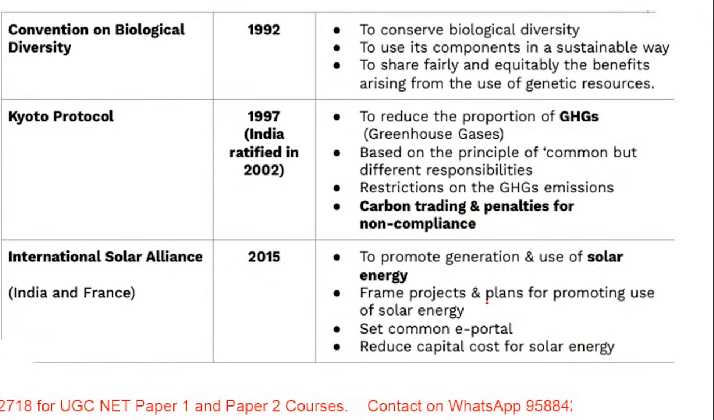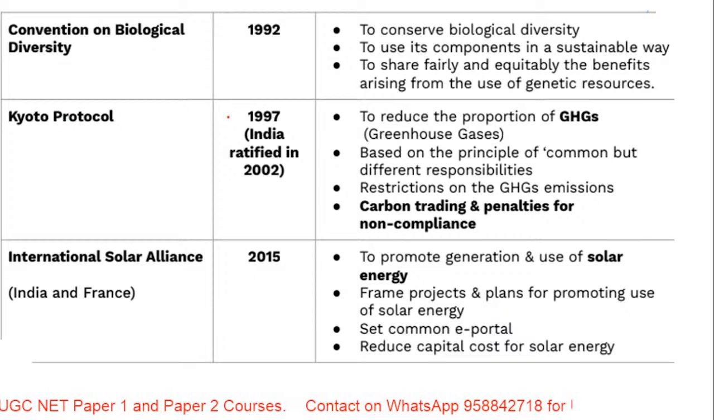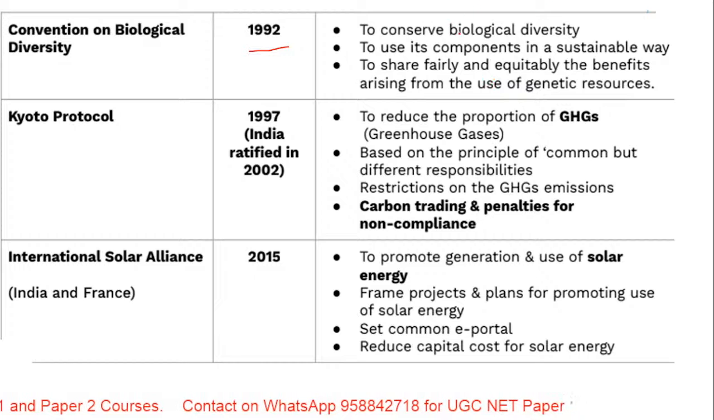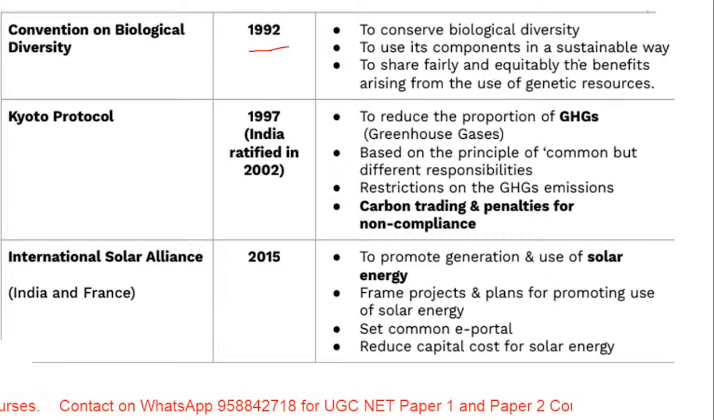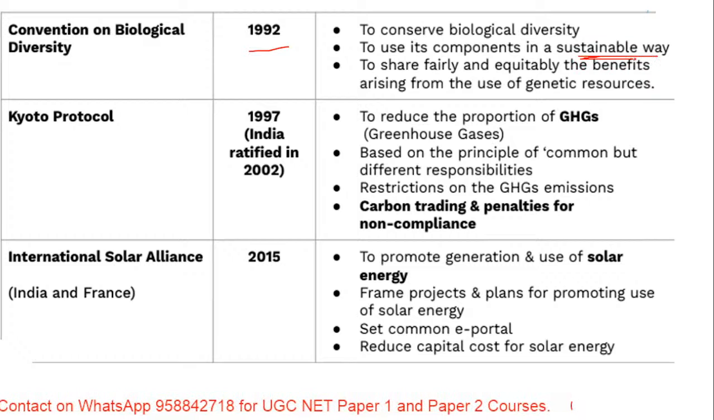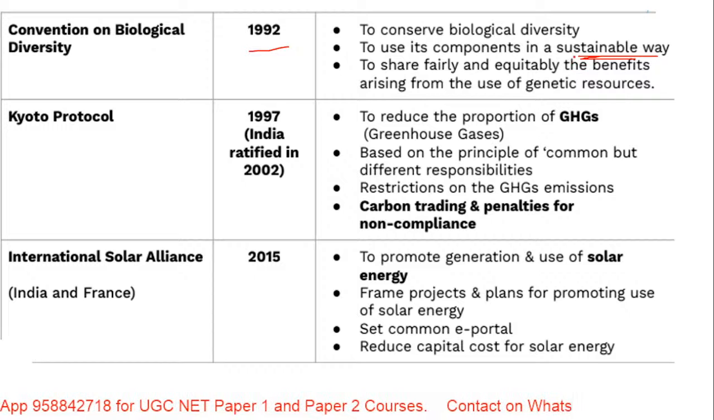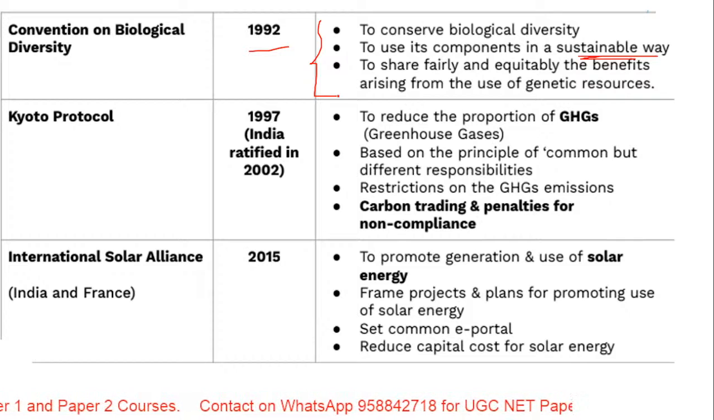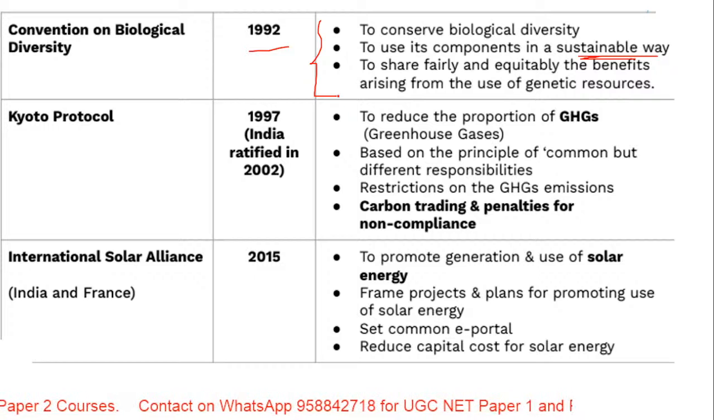Then Convention on Biological Diversity, which we did yesterday itself. 1992 is the year. To conserve biological diversity, components which are to be used in a sustainable way. I told you, keep in mind, when it comes to Convention on Biological Diversity, the key is sustainability. These are the three goals, and one common goal is sustainability. But the three goals are biological diversity, equal and fair treatment, and sustainable use. Okay.